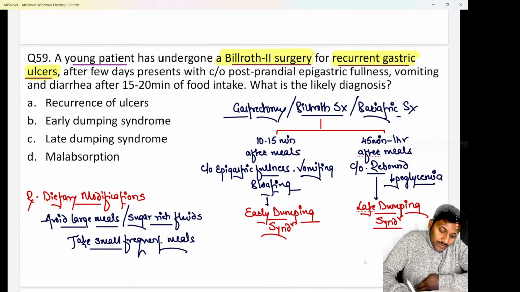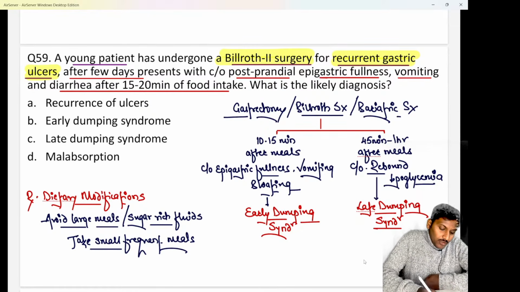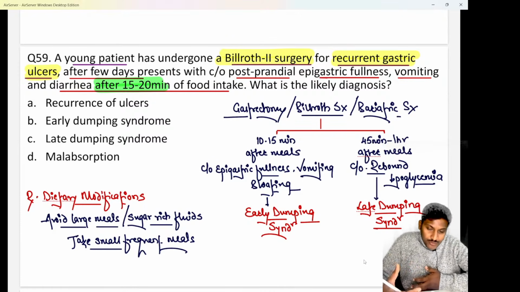After few days of the surgery, they are saying now the patient presents to you with complaints of postprandial epigastric fullness, vomiting, and diarrhea after 15 to 20 minutes of food intake. So after taking the food 15 to 20 minutes later, patient is having problems like postprandial fullness, bloating, vomiting or diarrhea like features. They are asking you what is the likely diagnosis.